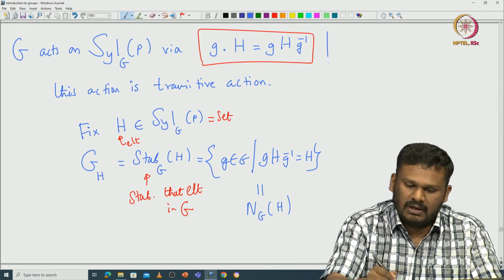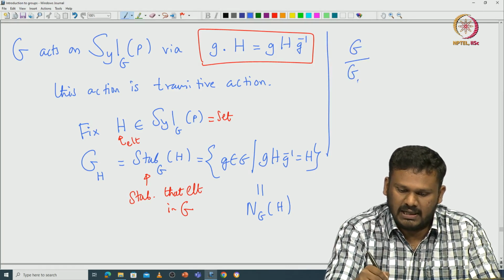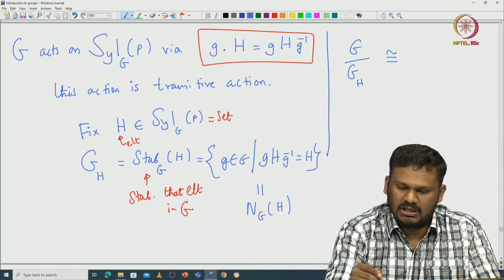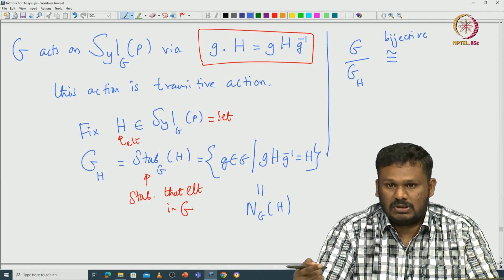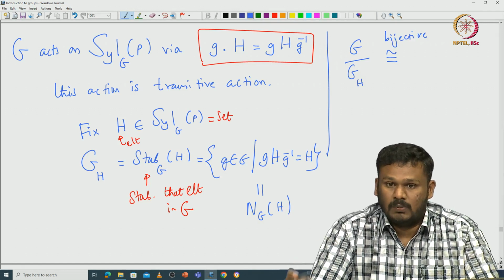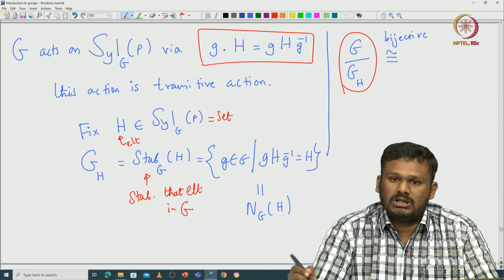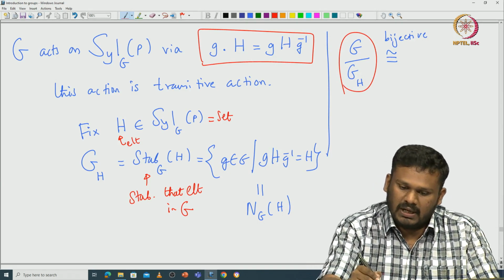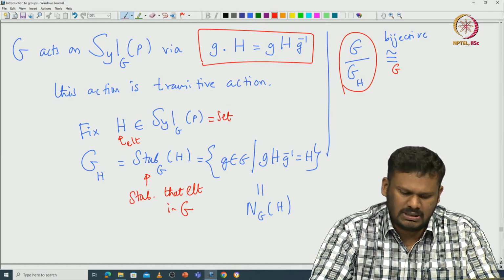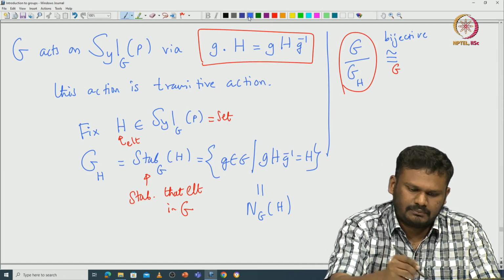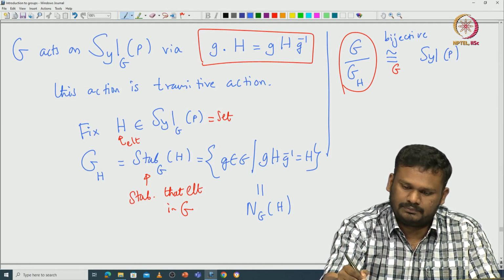Then we have already shown that G modulo G_H has a one-to-one correspondence, a bijective correspondence. Not only a bijective correspondence, it is actually a G-sets isomorphism. G naturally acts on the left on G modulo G_H. So you have this G-sets isomorphism between G mod G_H and this Sylow set of Sylow P subgroups.